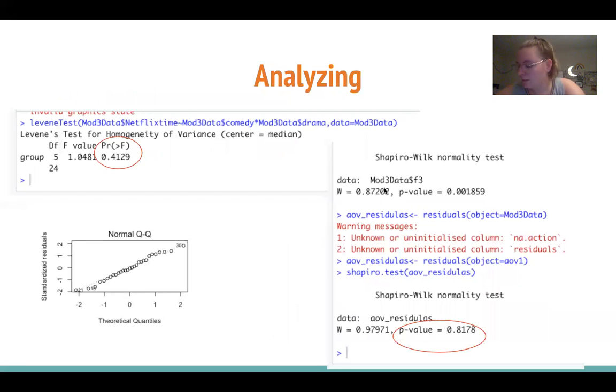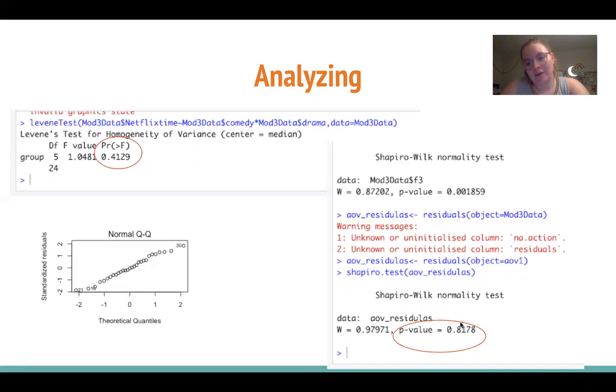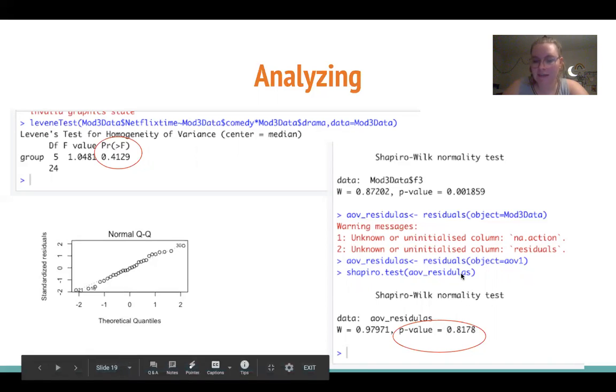So here we can use these analyses to check our assumptions. Specifically, we can use our Levene's test here to check our assumption of making sure our errors are identically distributed. And as you can see here, we have a homogeneity of variance. That means that our variances are the same because our p-value is above 0.05, which is what we want to see. We do want to fail to reject the null hypothesis in this case. Then in Shapiro's test, we test the normality of our errors. And again, we want our p-value to be above 0.05 because we want to fail to reject our null hypothesis of there being no normality. So this checks out as well.